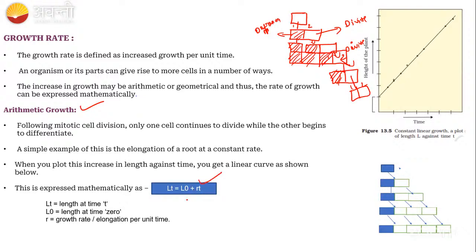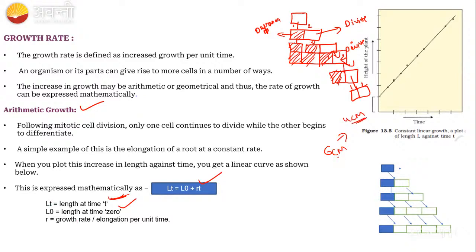L naught always tells the initial state. L naught is the initial length, the length before the zero time, and LT is the length at the time when you're checking. When you're checking at that time, it is 6 centimeter. Before you're checking, it is 4 centimeter. That is what we call LT.